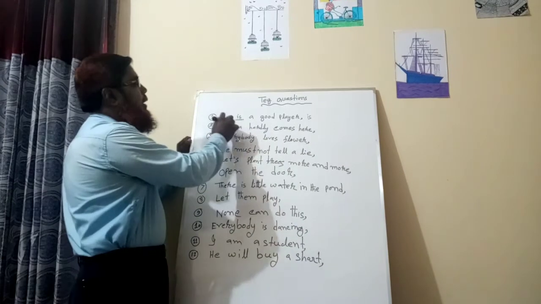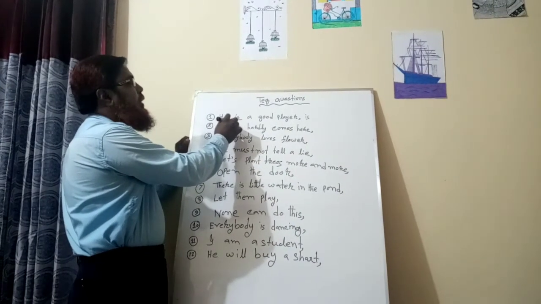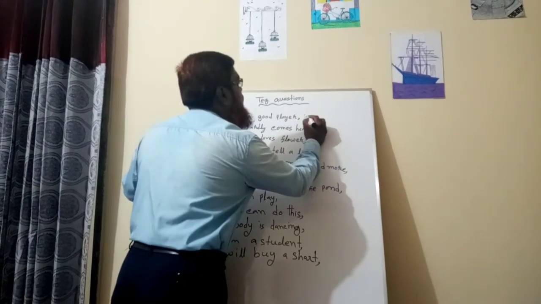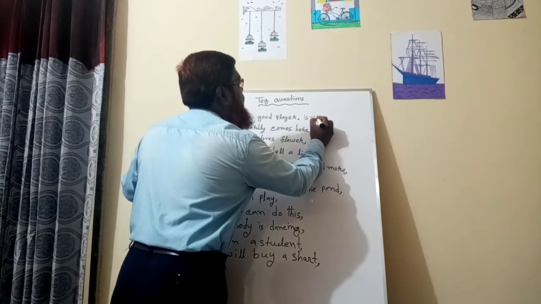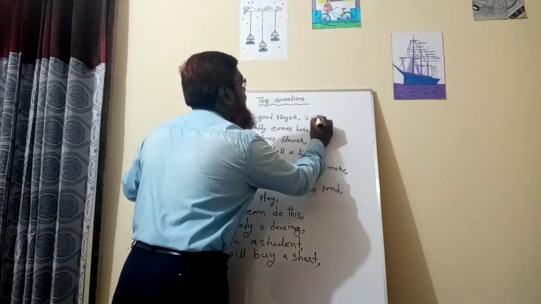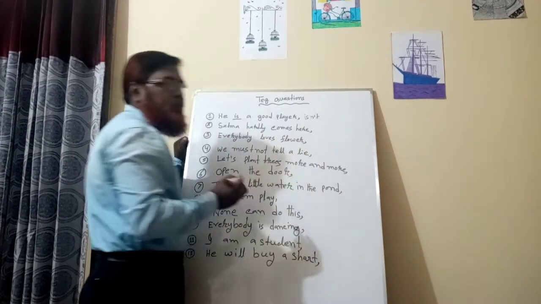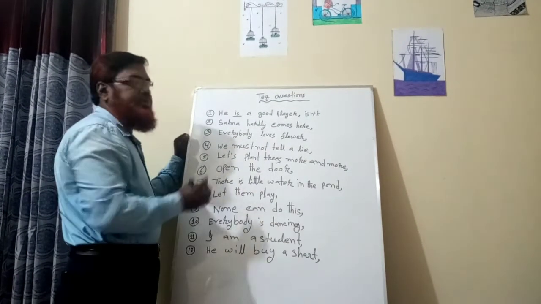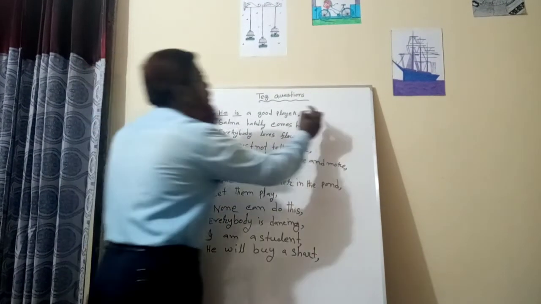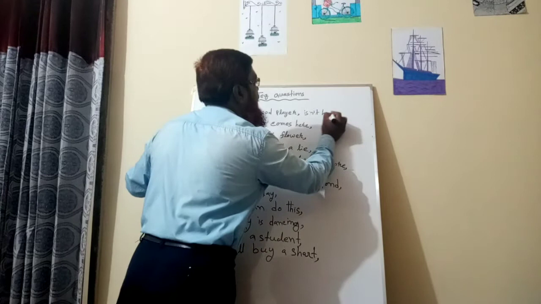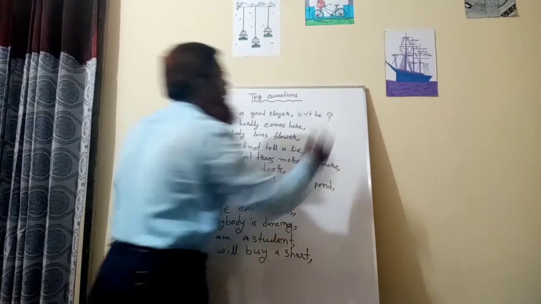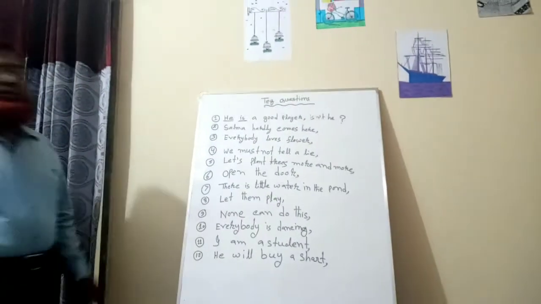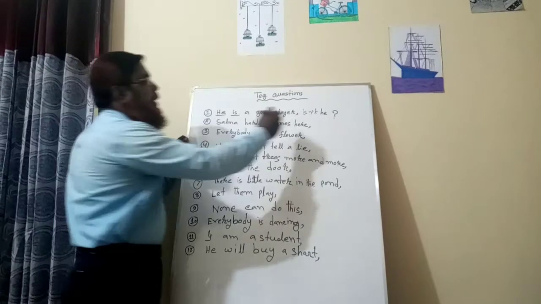Then, as there is no negative word, you will have to write the short form of not, then the subject. He is a pronoun, so the subject will be he. Then a question mark. Understand? Number 2.